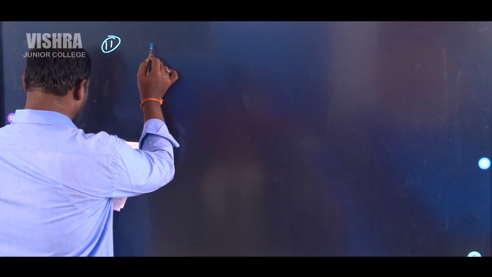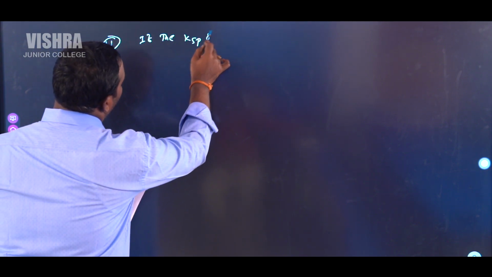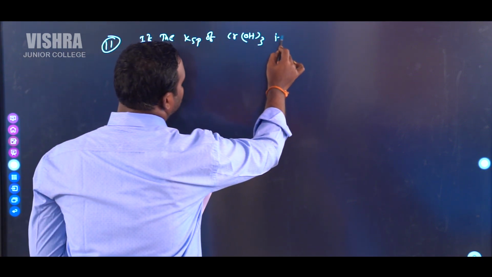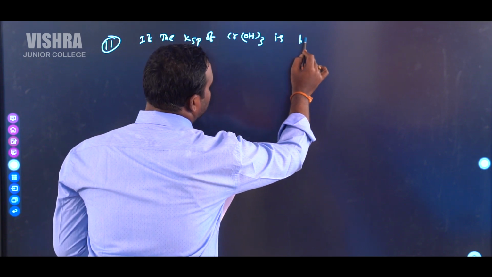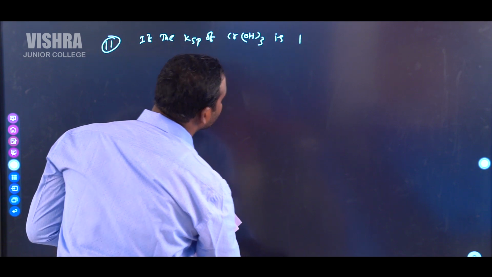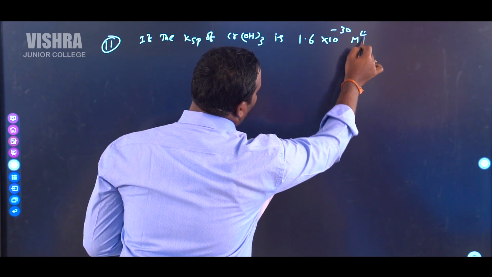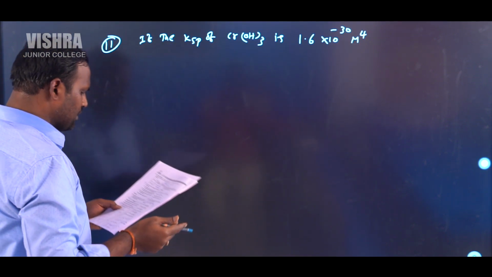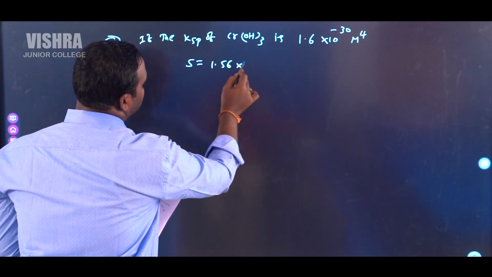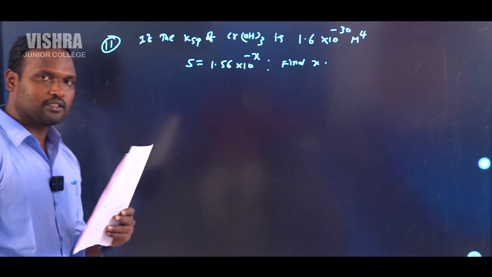The Ksp of chromium hydroxide is 1.6 into 10 power minus 30 M power 4. The molar solubility of the salt in water is S, which is equal to 1.56 into 10 power minus x. Find the x value in this case.